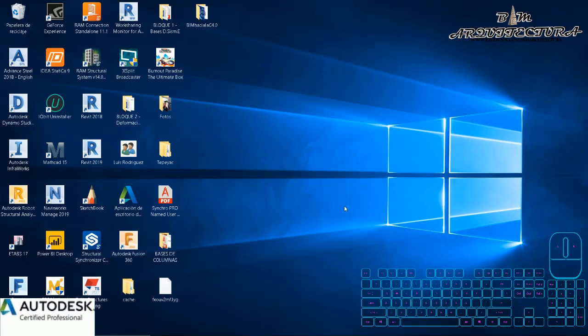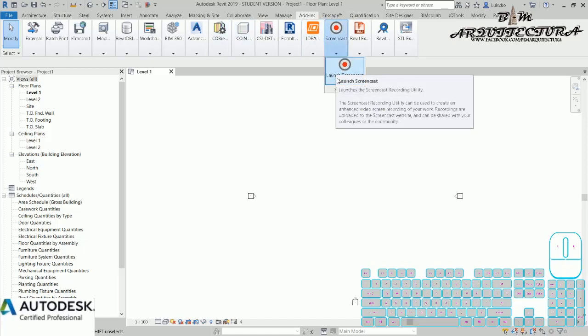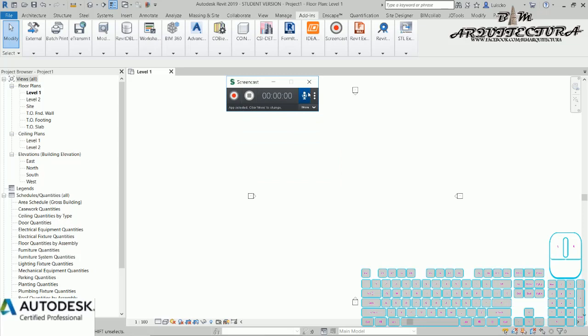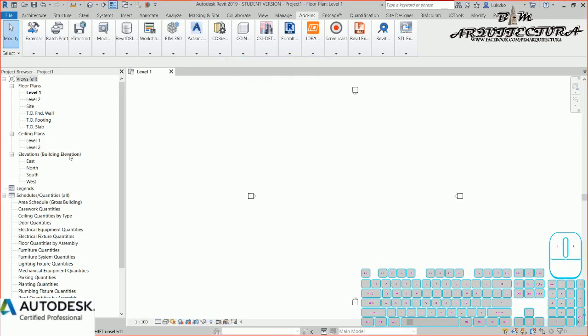But if you go, for example, to Revit 2019 or AutoCAD and the add-ins tab, now you can see that if it's installed correctly, you have the Screencast plugin. For this, it's really important that you sign in to your Autodesk session, because all these records are put in your Knowledge page, and if you don't have your session active, you can't record the screen.